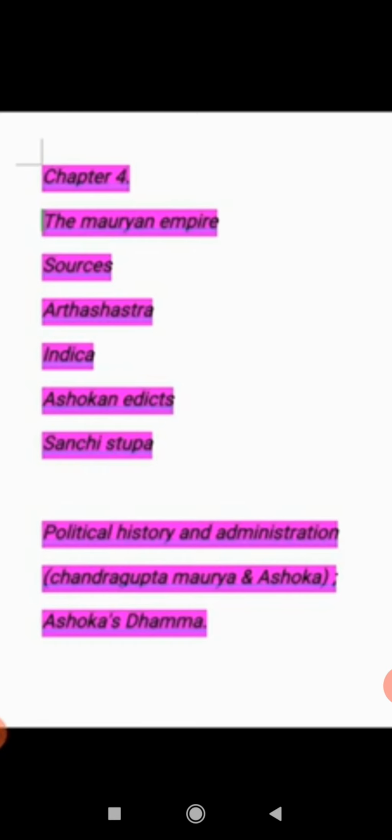Chandragupta Maurya had a wide network of spies in his empire. Spies were called Gupta Char. There were spies against the spies.